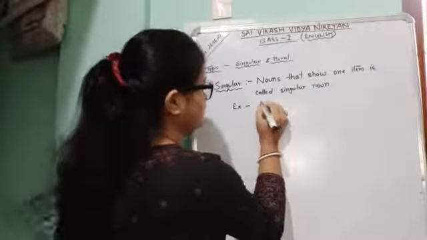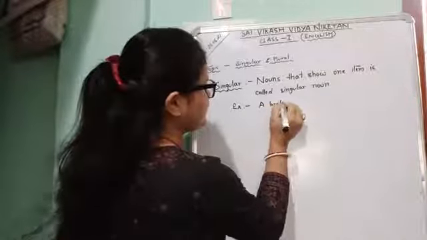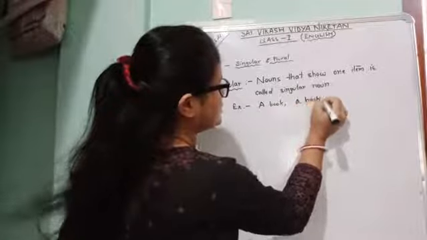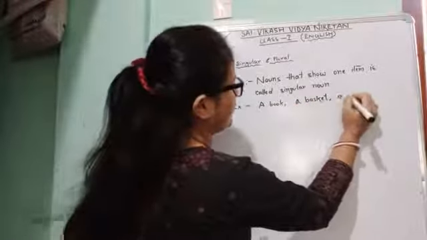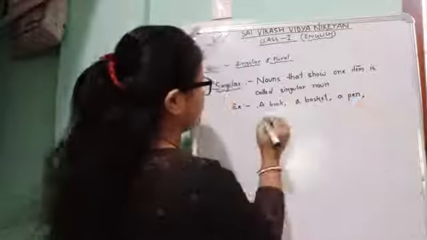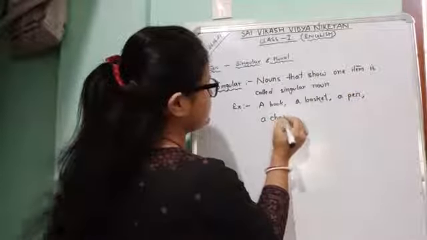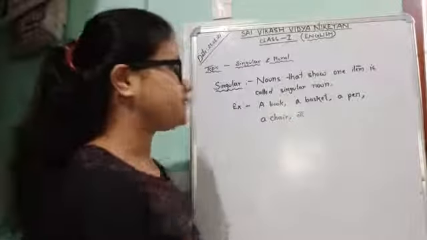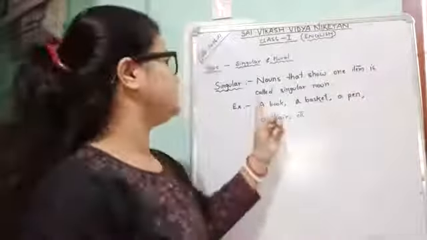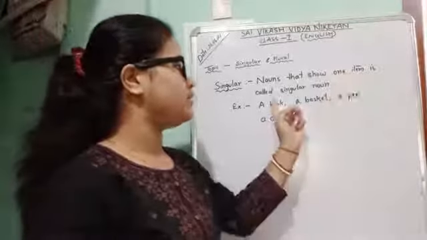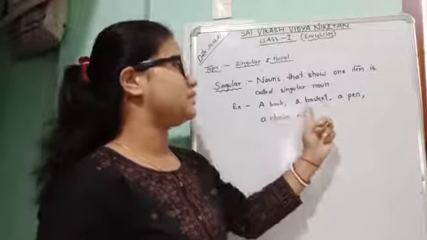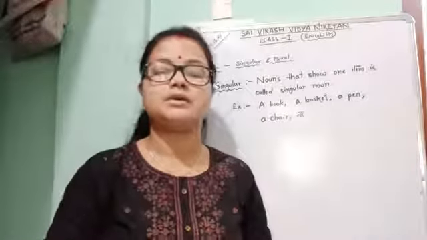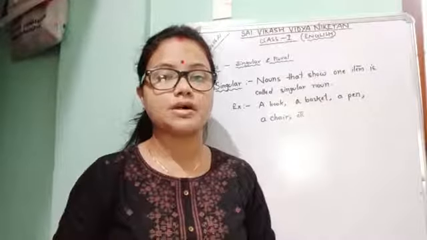Suppose a book, a basket, a pen, a chair. Okay, these all are called examples of singular nouns. Nouns that show one item are called singular nouns. Suppose a book, a basket, a pen, a chair, etc. These are called singular nouns. Now let's talk about plural noun. What is called plural noun?